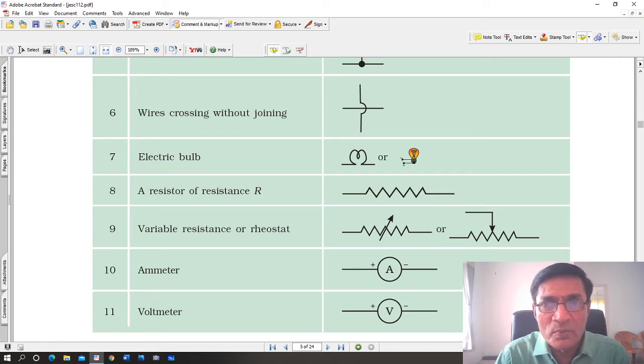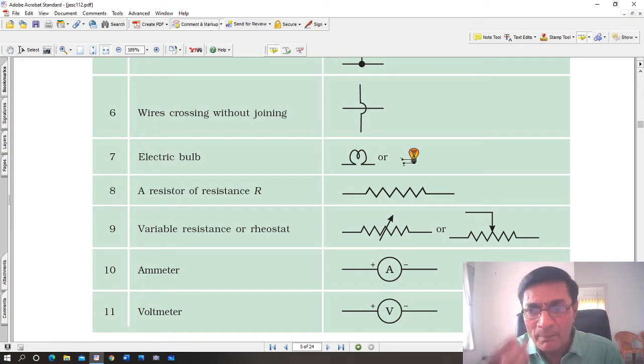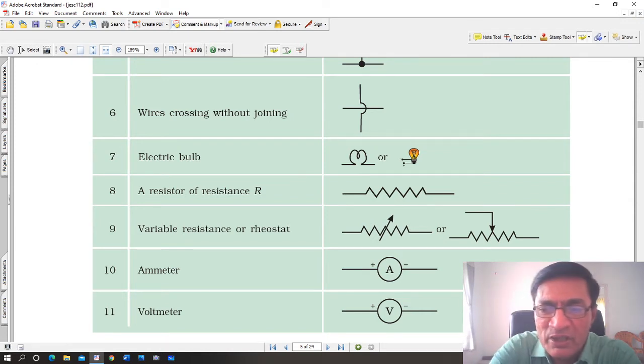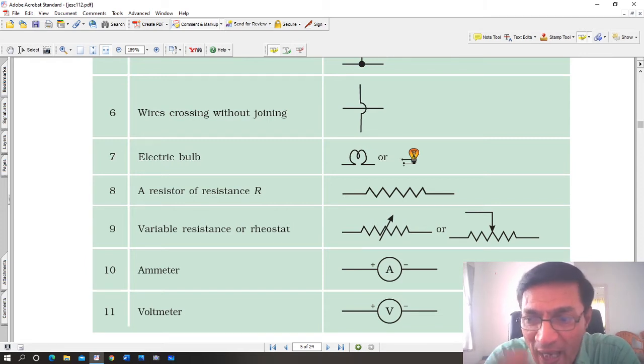Okay, a 2 ohm resistor, a 5 ohm resistor, a 3 ohm resistor, it can be of any ohms, but a resistor is shown with a wavy line. Okay, variable resistance and rheostat. Now look at the symbol of variable resistance or rheostat, there is an arrow there. Okay, or you can do the second one. Both are equally common, both are used.